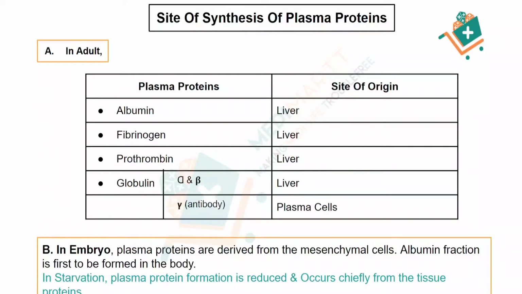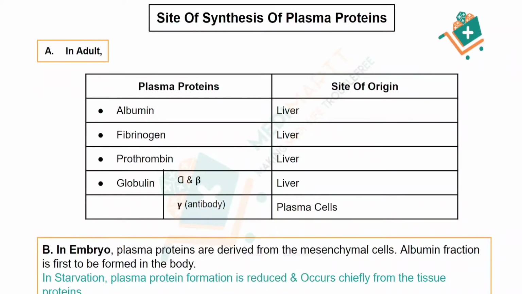In adult, the main four plasma proteins are albumin, fibrinogen, prothrombin and globulin. First of all, the site of origin of albumin is the liver. Same goes for fibrinogen, the liver. The prothrombin, same, liver. Then globulin is again subdivided into two main parts, that is alpha and beta, and the second one is gamma globulin, which is also called the antibody. Alpha and beta are synthesized in the liver, but the gamma antibody is synthesized from the plasma cells. Now let's talk about the embryo.